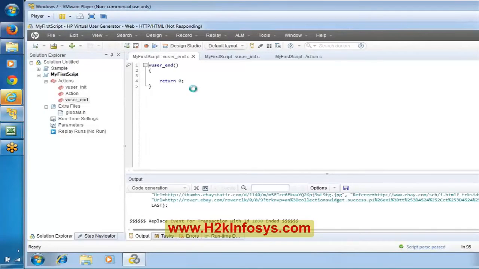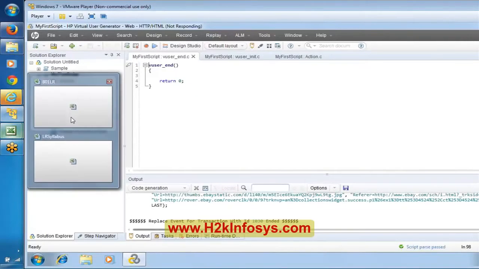I hope you are getting what I am saying. So I'm just trying to reiterate that LoadRunner works based on the communication between the client and server. When we close the browser, it is not going to send any request to the server. It is a client side activity. We are just closing the browser from our end only.